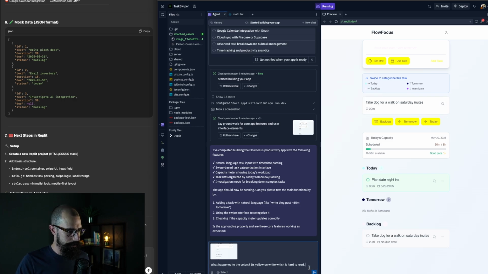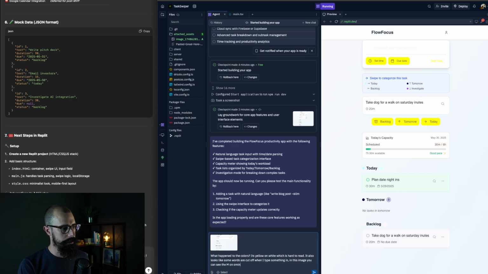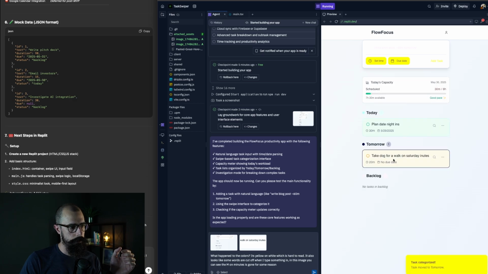I hope that wasn't my typing. It also looks like some words are cut off when I type something in. In this image, you can see the M on minutes is gone for some reason. Okay, I hope that wasn't my fault. Okay, so tomorrow, let's grab it and swipe it up. Did that work? No, it didn't work. It's not working. But I guess I can hit the button. Maybe I'm not on mobile, right? Tomorrow. Cool. I mean, that is pretty cool. I do like that. Maybe I would make it a bigger square.